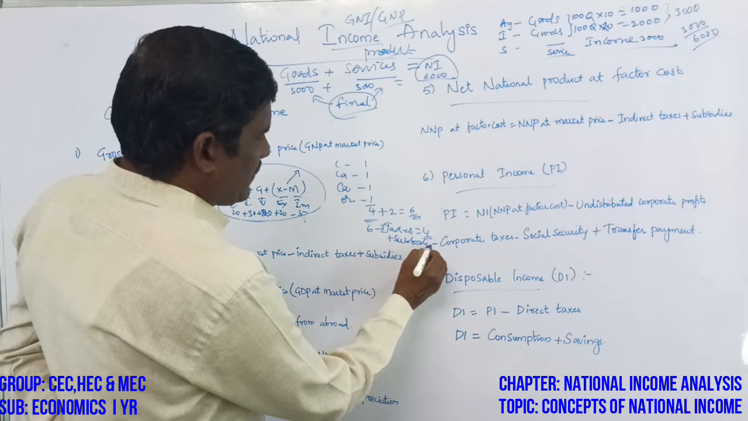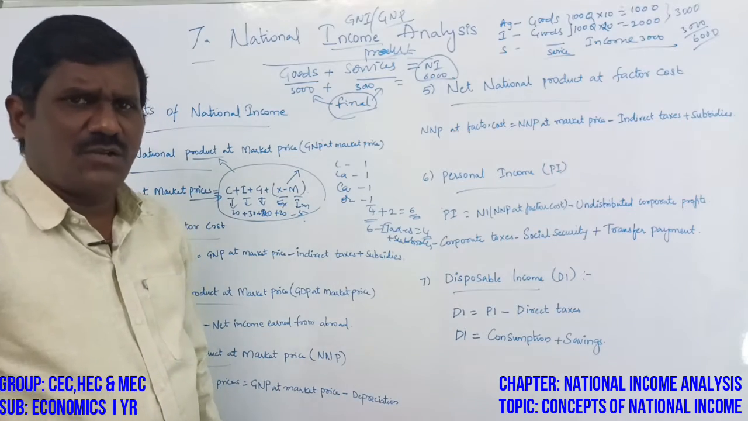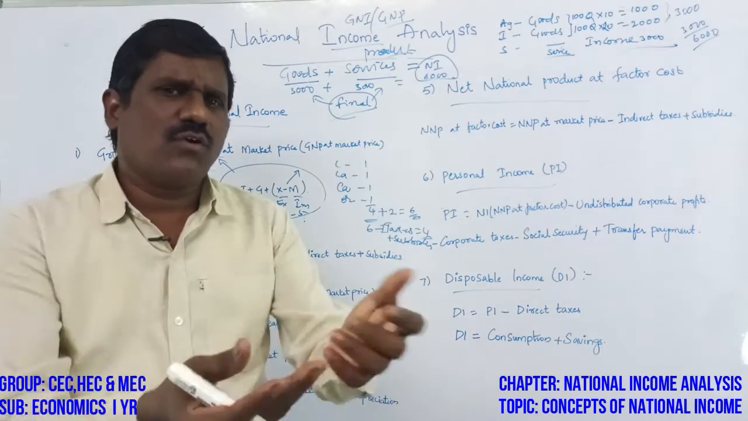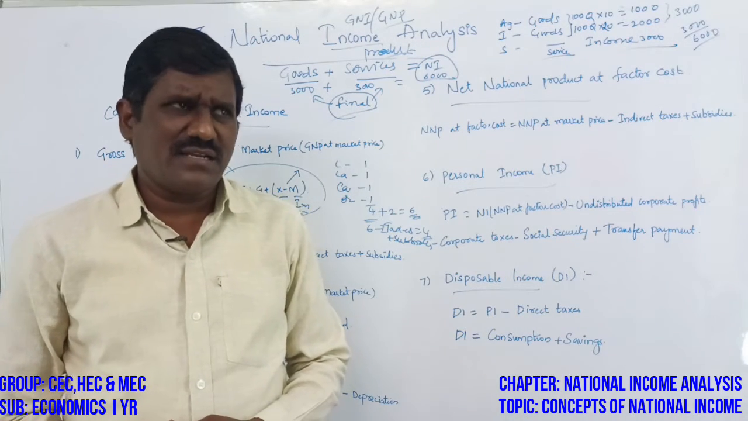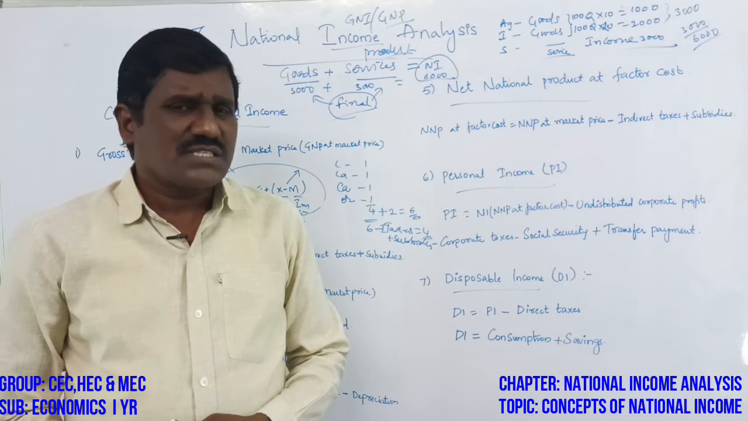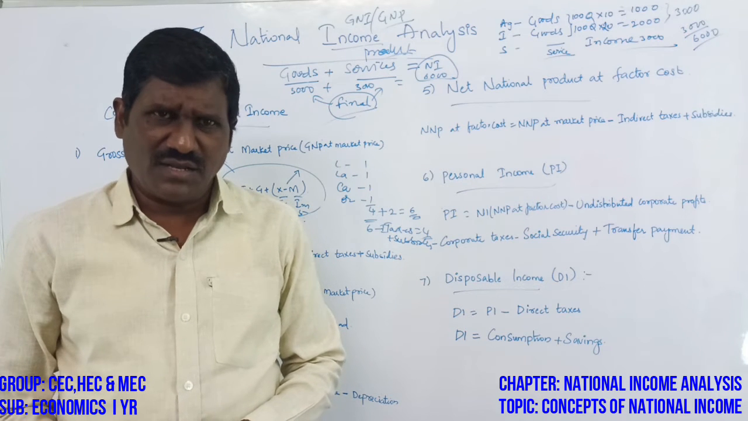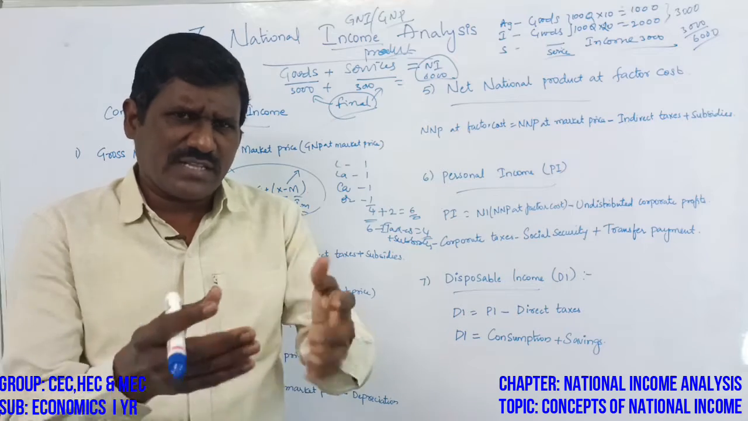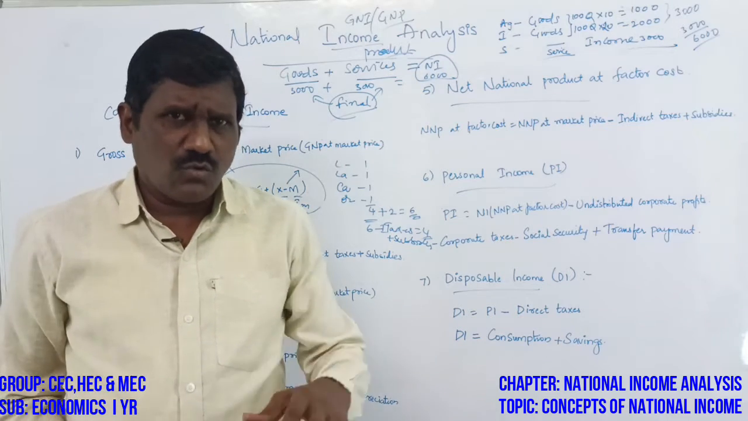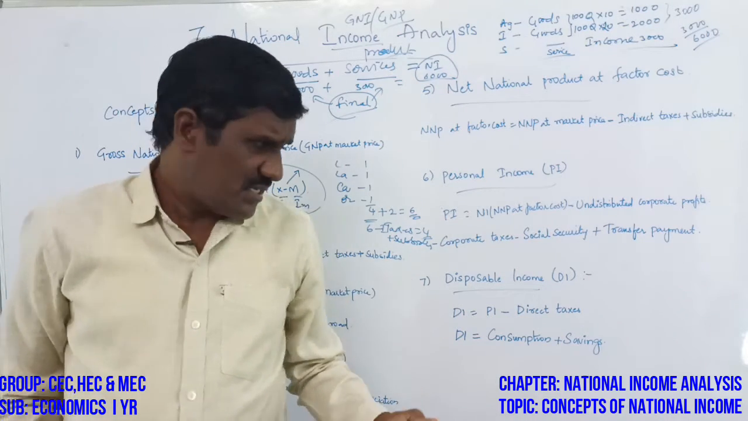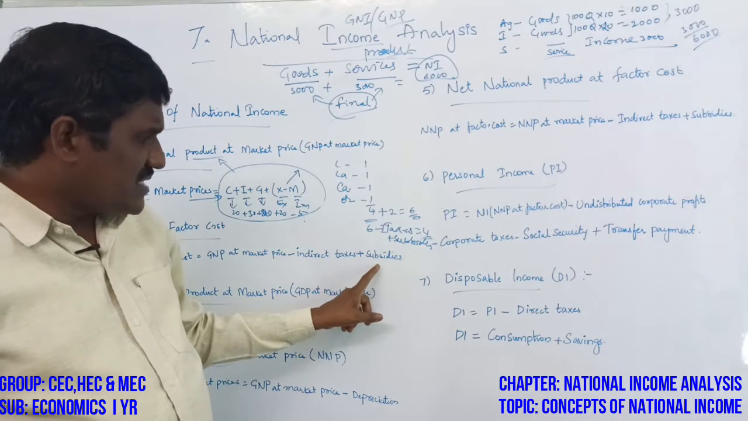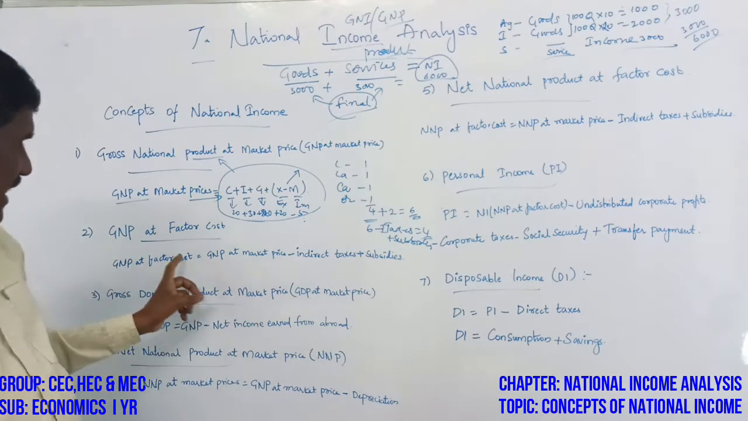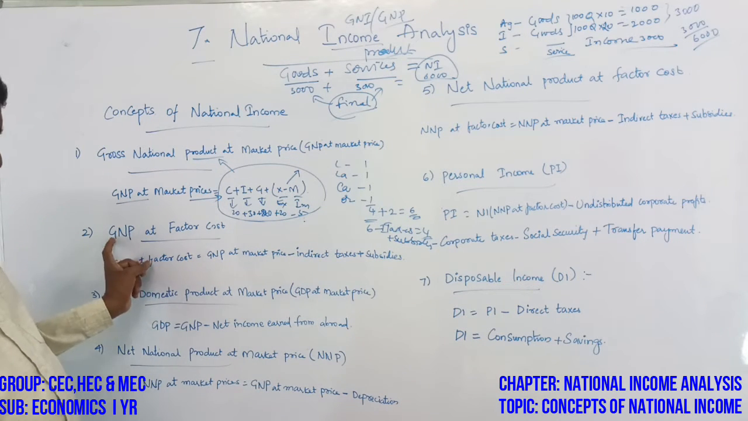Subsidies. Subsidies mean the government provides more and more income support, subsidy facilities, so that goods and services can be purchased at a low cost. The government can provide helping facilities to purchase those commodities. It is a subsidy. So plus subsidies. This is factor pricing at GNP.